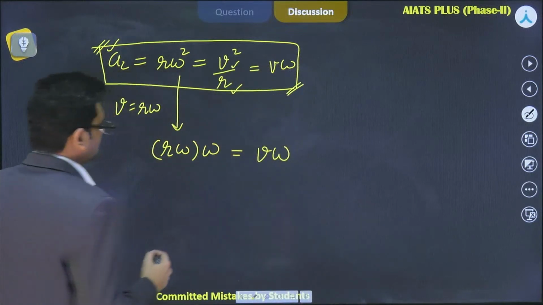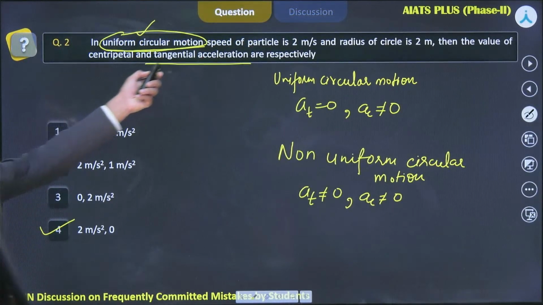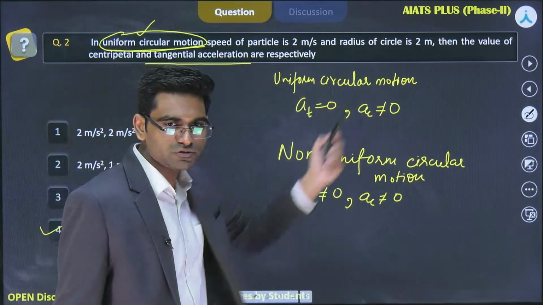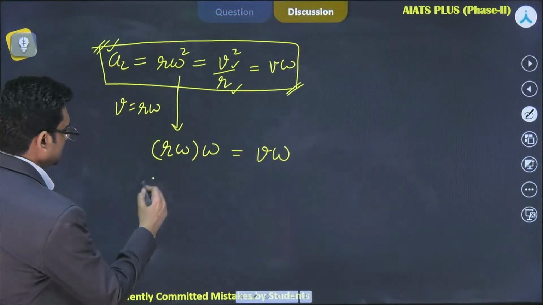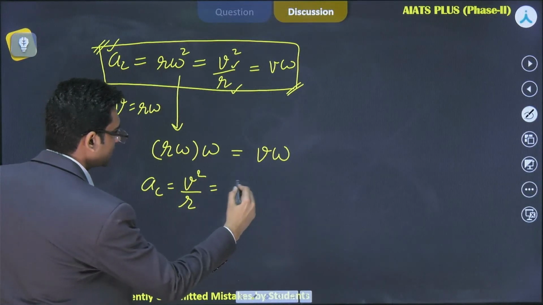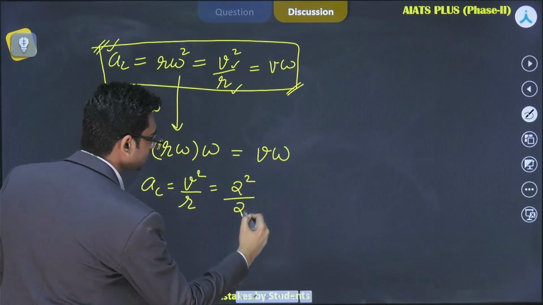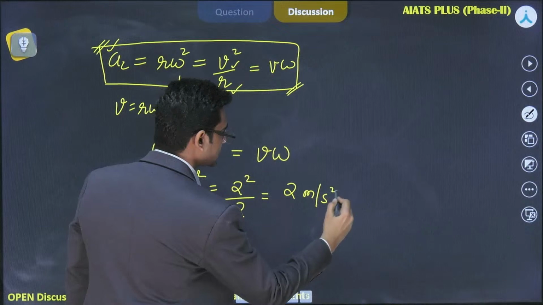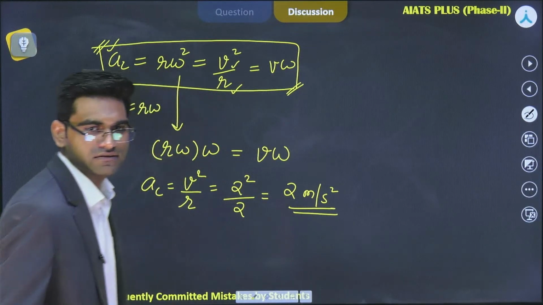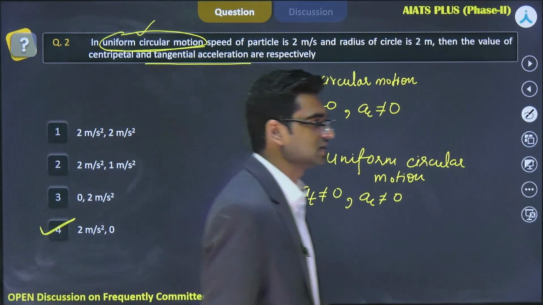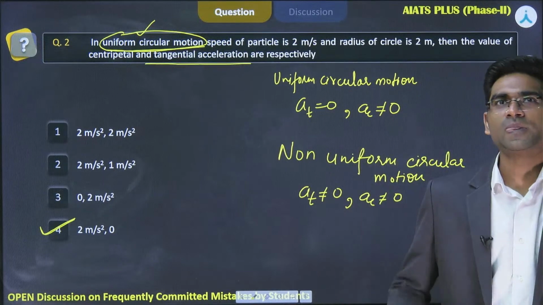Now, what is the speed? 2 meter per second. What is the radius of the circle? That is also 2 meter. So AC will be equal to v square by r, that will be equal to 2 square divided by 2. That will become 2 meter per second square, right? This should be the value. So centripetal acceleration is equal to 2 meter per second square and tangential acceleration has to be 0.